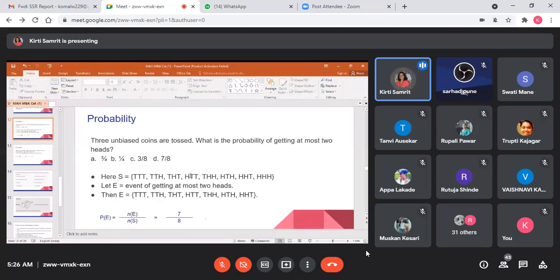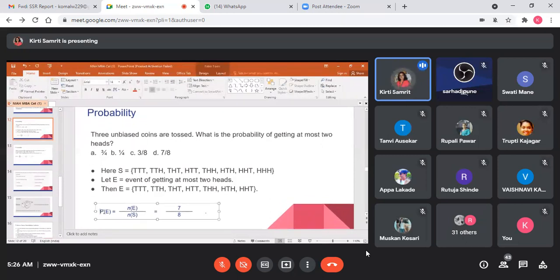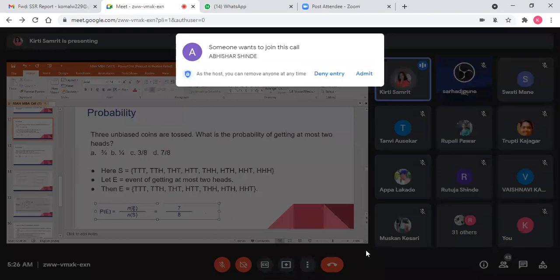So what is the formula for it, student? This is the formula. Probability of event E is equal to the number of events E divided by the number of sample space S. Always remember, number of events to occur. So out of two, head and tail, there will be either one or two. This is the standard formula for probability, student.